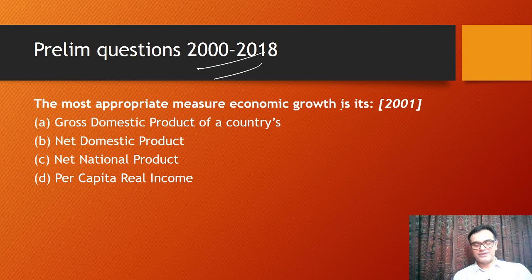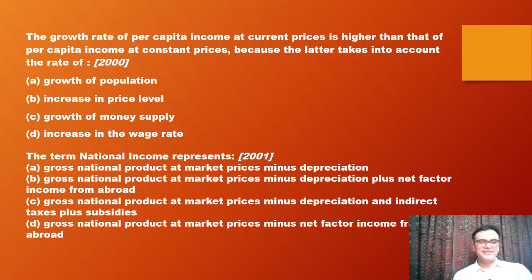The most appropriate measure of economic growth is GDP, NDP, NNP, or per capita income. I'm there with you live in this chat, so you can answer it and let's see if you know it. The answer to this particular question is C, that is NNP. Then the growth rate of per capita income at current prices is higher than that of per capita income at constant prices because the latter takes into account the increase in price levels. Very simple. The term national income represents, so we must study about it. We know national income is in the form of NNP. The very first thing, GNP at market prices minus depreciation, will give you NNP. So that's your answer, A.